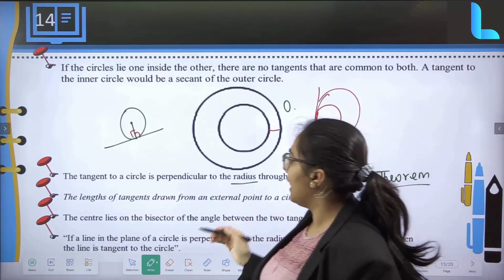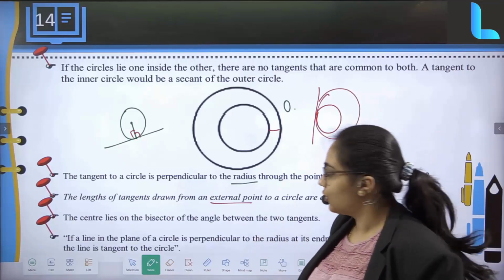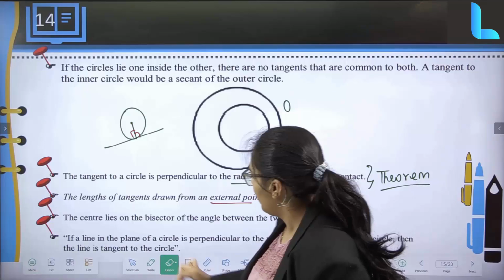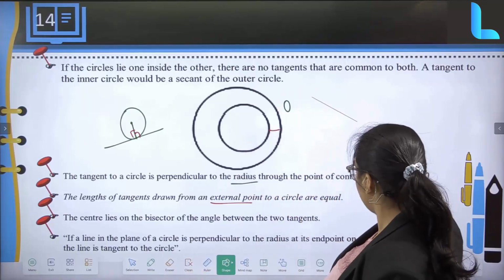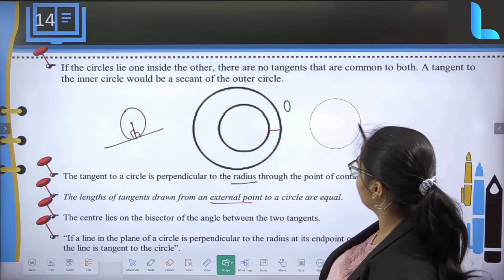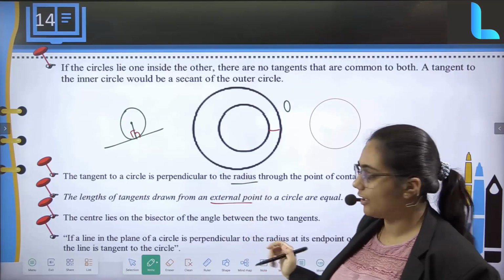And this is going to be a theorem for you: the lengths of the tangents drawn from an external point to a circle are equal. So now what is this? Again, if I consider a circle, they tell us that there are 2 external points basically.